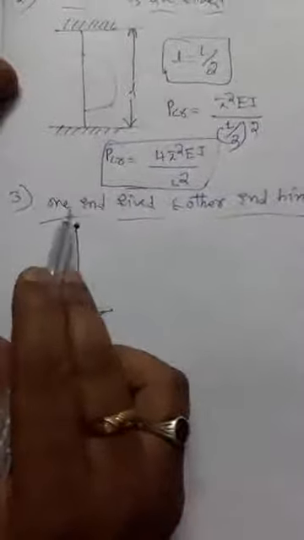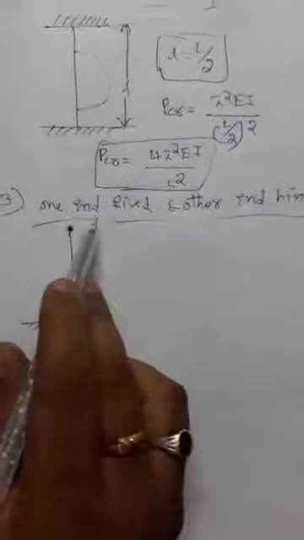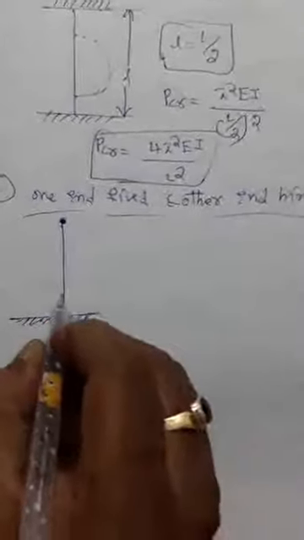So the hinged shape is like the first condition. This is a hinged end and this is a fixed end. Here the end condition is one end fixed and the other end hinged.